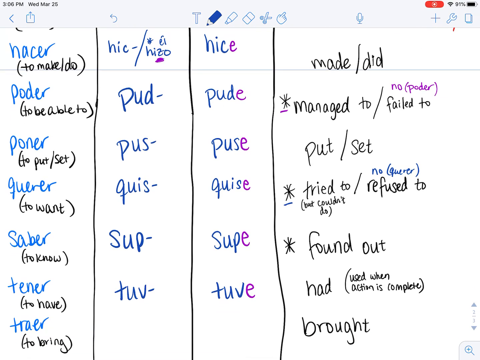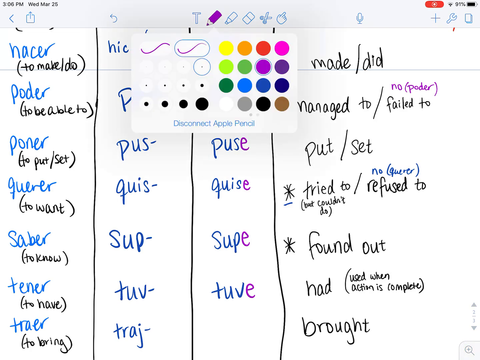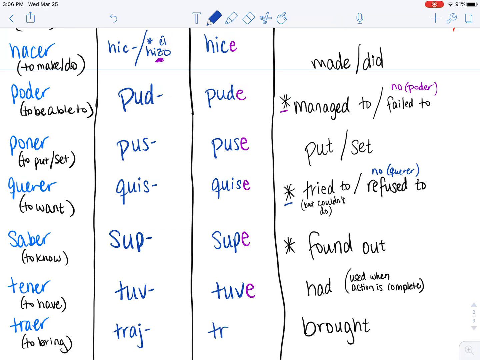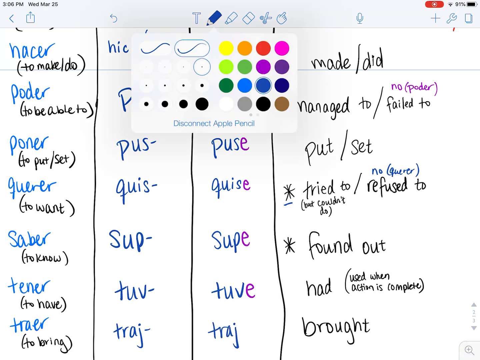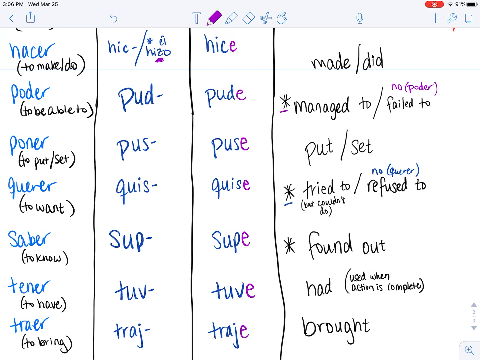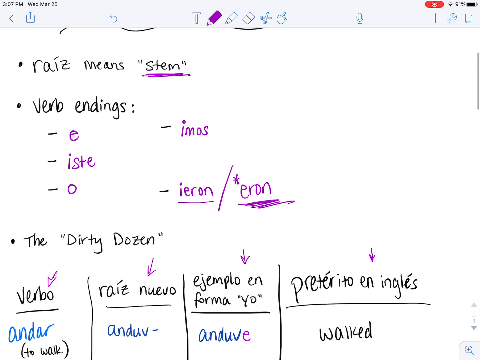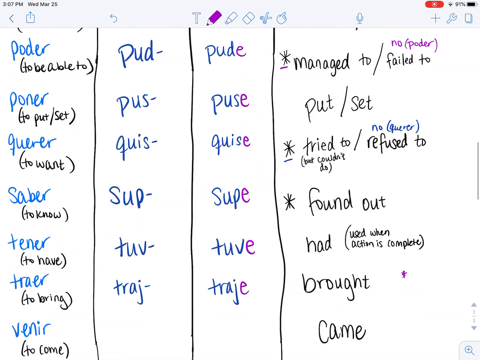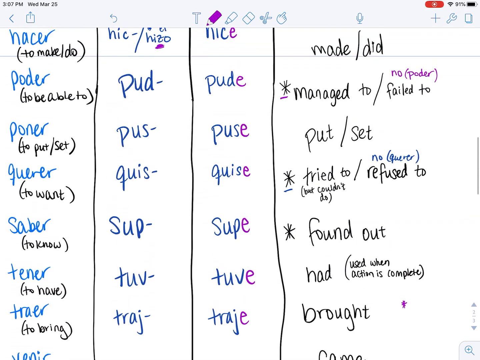Traer, to bring, past tense would be brought. Your new raíz is traj. With a yo form ending, traje, yo traje, I brought. Now, this is another one that is going to take this eron ending, basically when you have the J there.